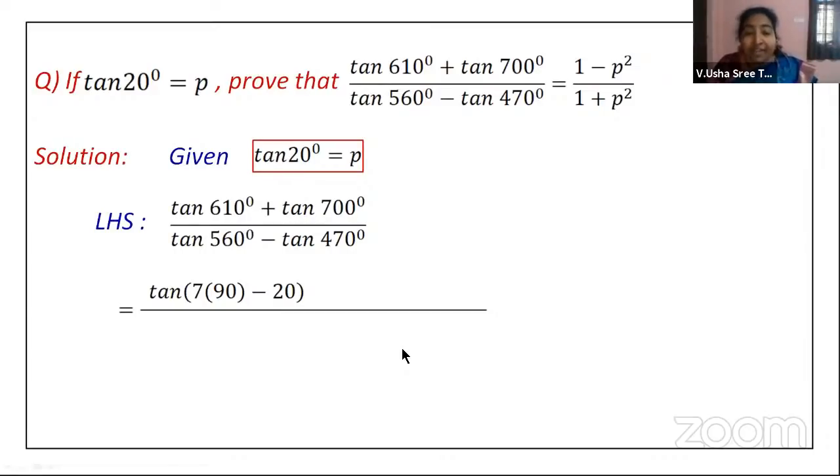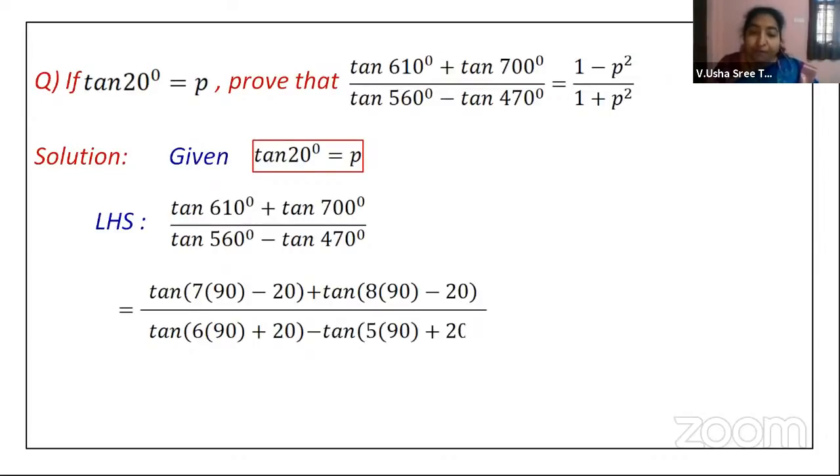Now, similarly, 700 degrees, you can take it as tan of 8 into 90 minus 20. Then 560 degrees, you can write it as 6 into 90, that is 540, plus 20, it is 560. Now 470, you can write it as 5 into 90, which is 450, plus 20, which is nothing but 470 again. Right. Now, I have taken multiples of 90. You can always write it in multiples of 180 and 360 also, whichever is convenient to you.